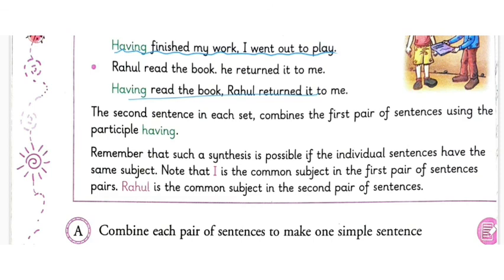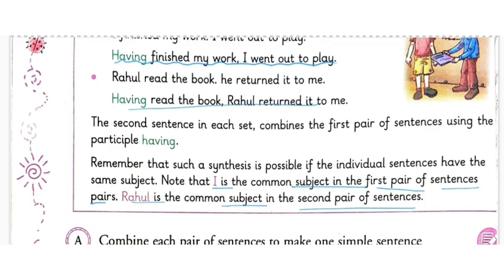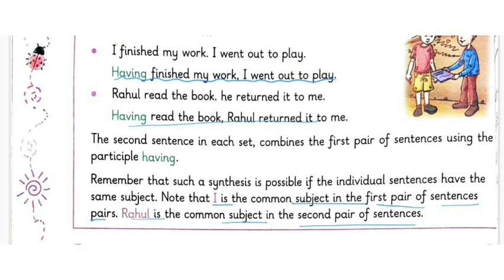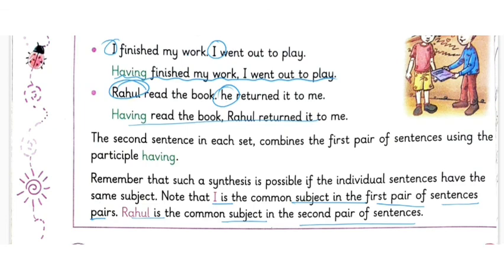Remember that such a synthesis is possible if the individual sentences have the same subject. Note I is the common subject in the first pair of sentences. Rahul is the common subject in the second pair of sentences. First one you can see, in both the cases it is I, so I can use such type of thing. Second one you can see Rahul and it is he. So in both the cases we have Rahul.